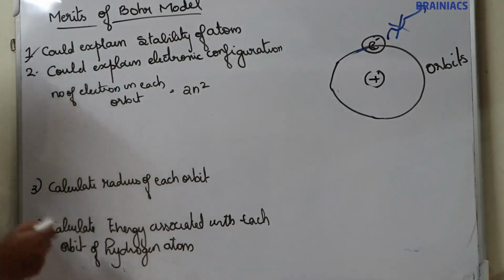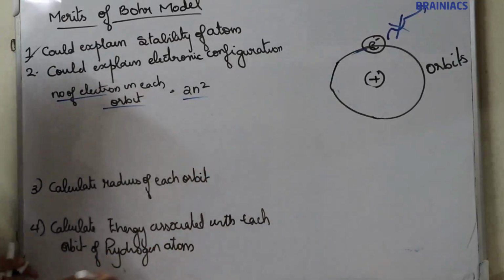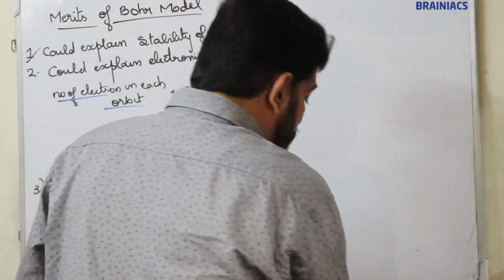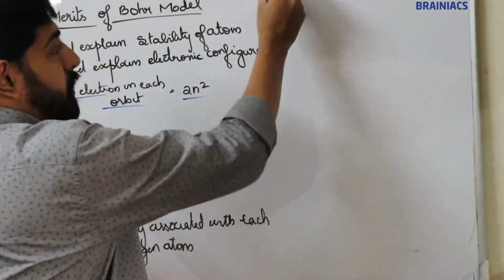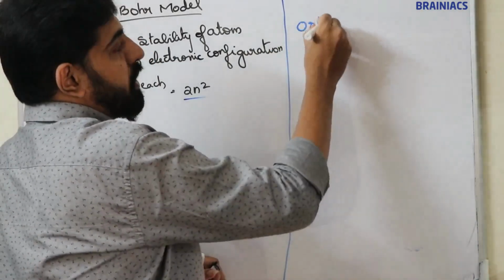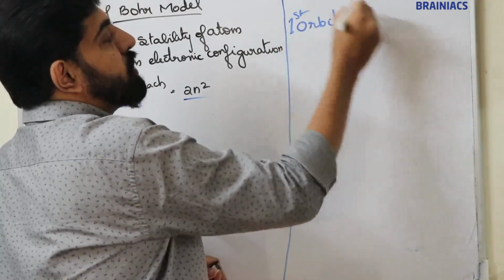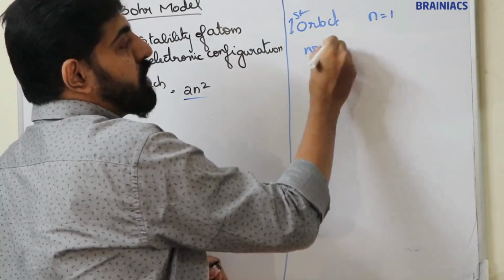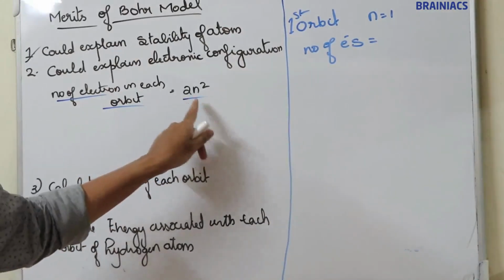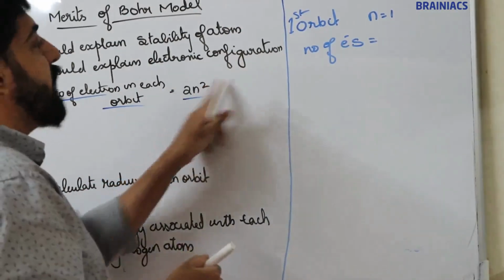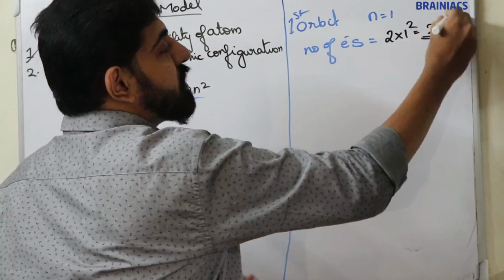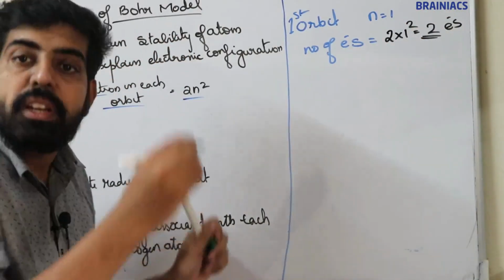According to him, the number of electrons in each orbit is 2n square. Using this formula, he calculated the number of electrons in each orbit. In the case of the first orbit, the n value is 1. So 2 into 1 square is 2 electrons. The number of electrons in the first orbit is 2.